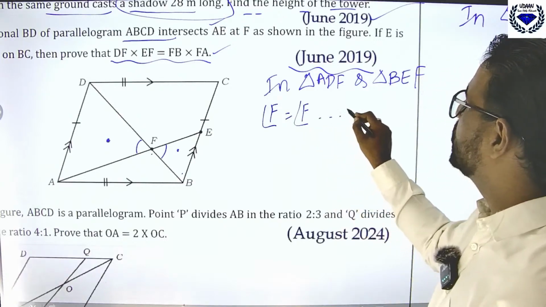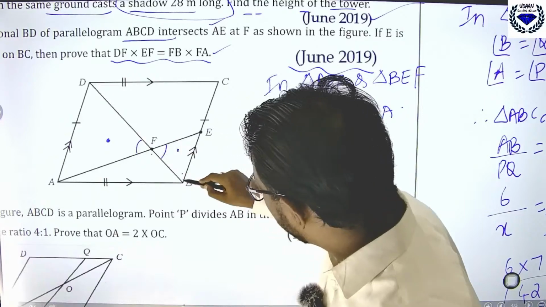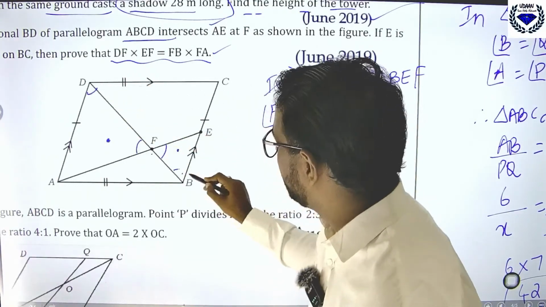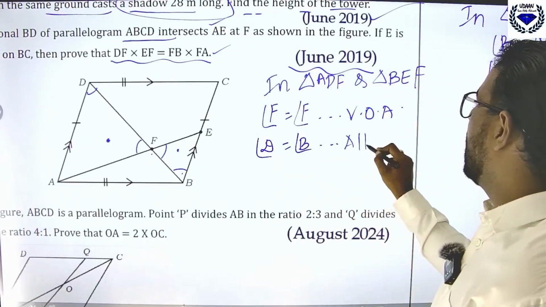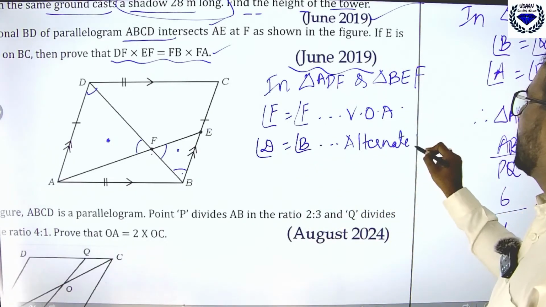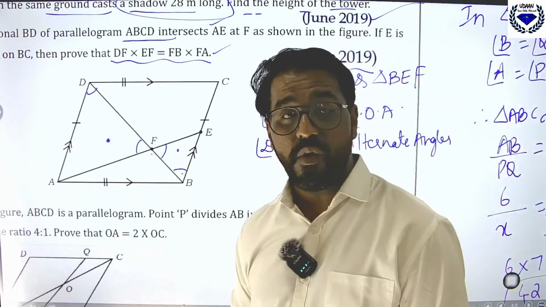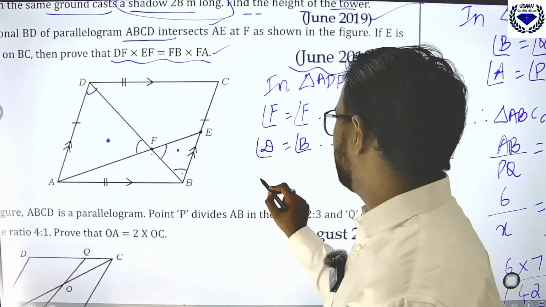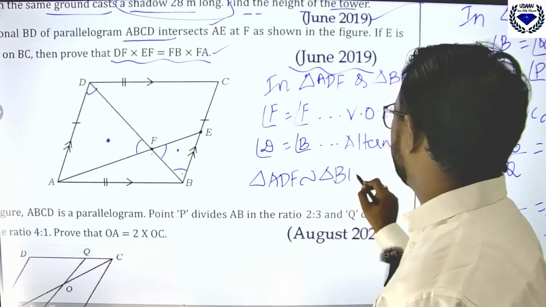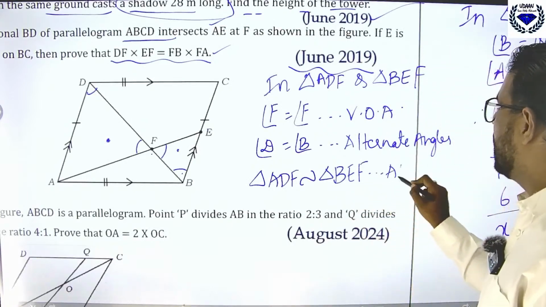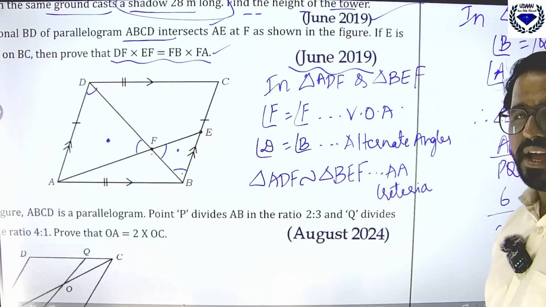Why? Because they are vertically opposite angles. And you see this is a parallel line. That means angle D is equal to angle B. Why? Alternate angles. Two conditions are sufficient to prove that those 2 triangles are similar. Therefore, I can write triangle ADF is similar to triangle BEF. Why? Angle criteria. Because of angle criteria, both are similar.